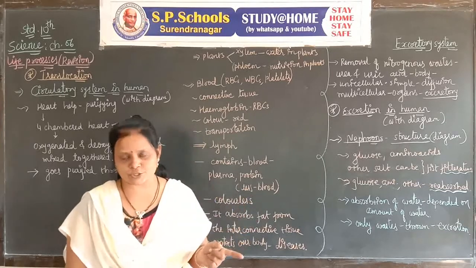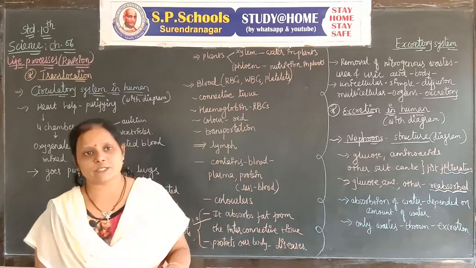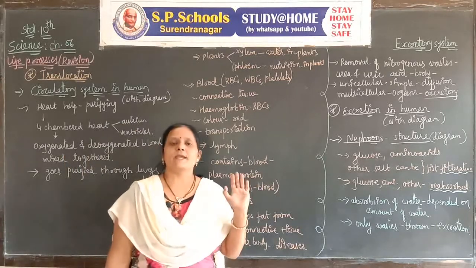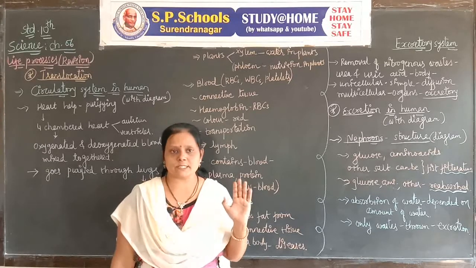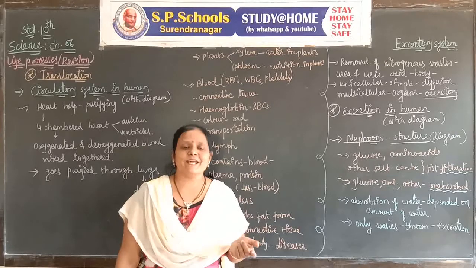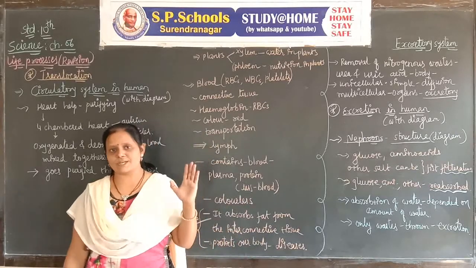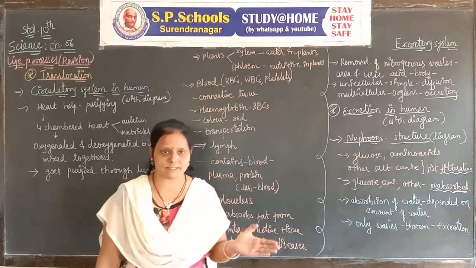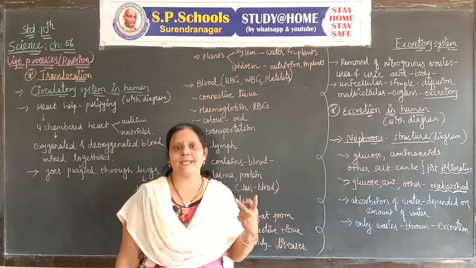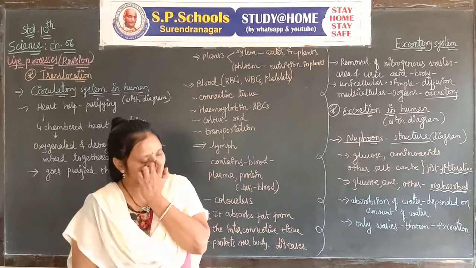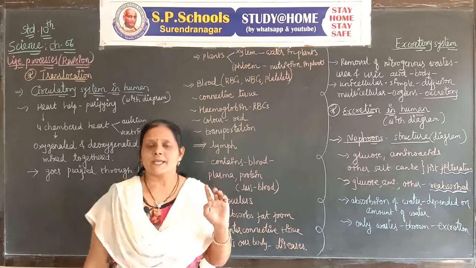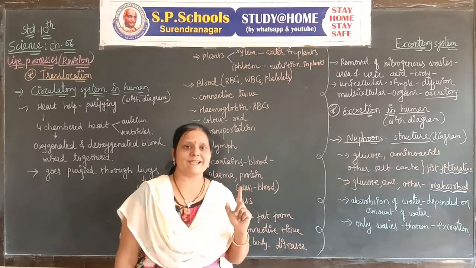Then the respiratory system, respiratory organs with diagram, and the respiratory system includes the breakdown of glucose. There are three equations, one in aerobic and two in anaerobic stages. Two stages occur in respiration. Respiratory organs with diagram.